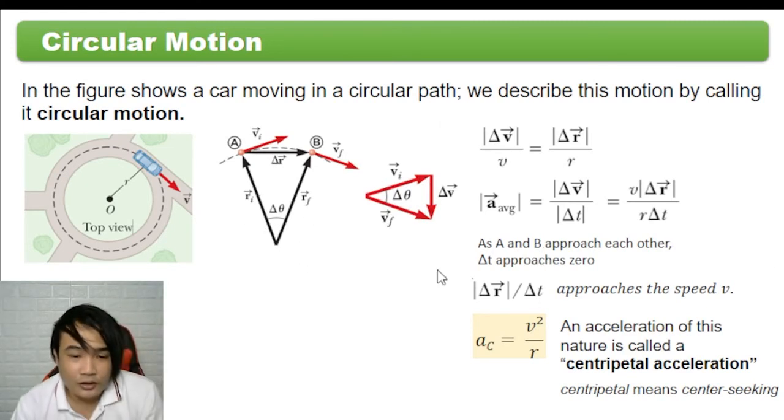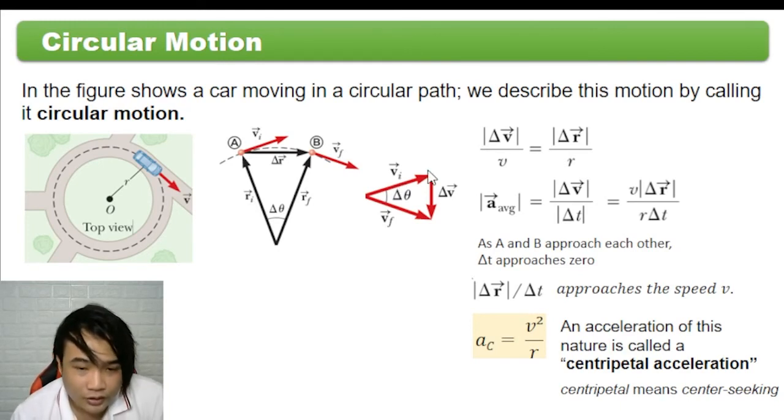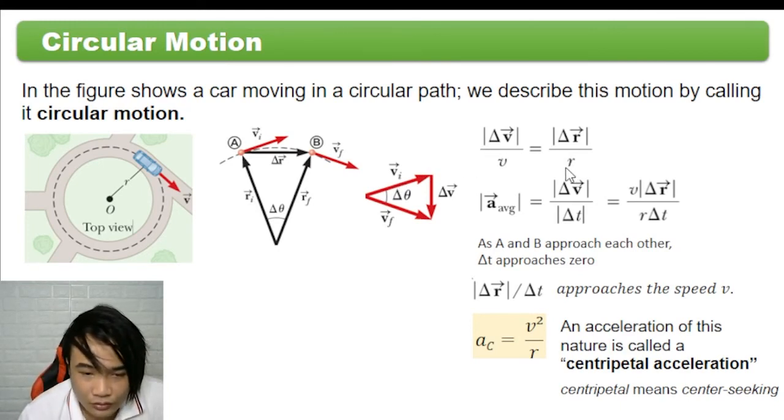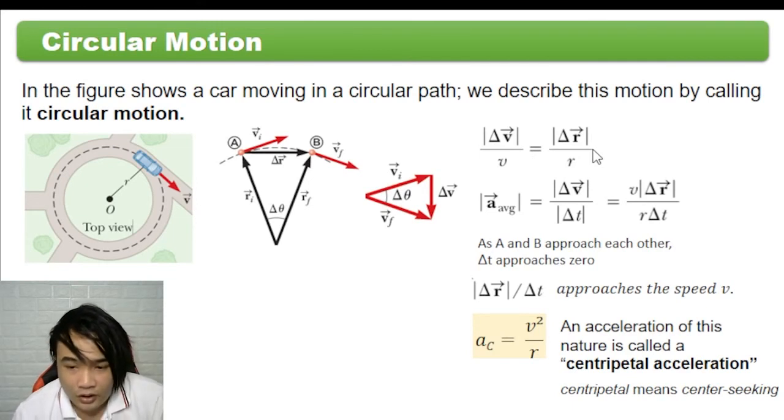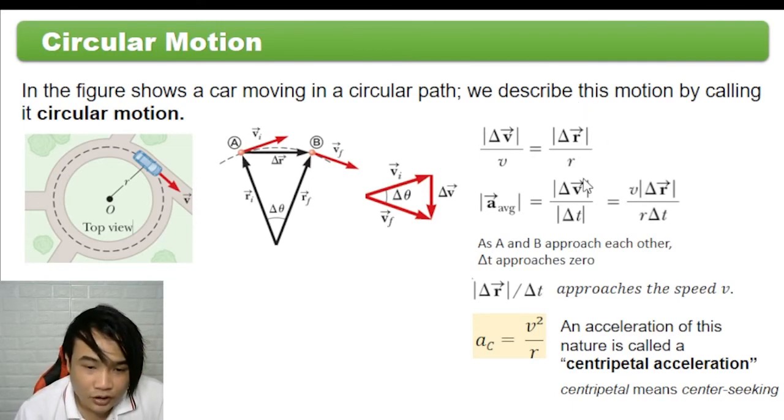So, with respect sa triangle na to, we can say that yung change in velocity divided by velocity is equal to change in radius divided by radius. Ayan. So, average acceleration is equal to yung change in velocity divided by change in time.